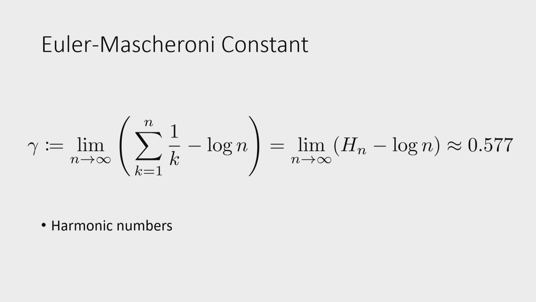So it's just the difference between the harmonic series truncated at some number n and the natural logarithm. Log obviously is not in the sum because it's not dependent on k. And now the sum we can just write as H_n, the harmonic number n, because it's the harmonic series cut off after n summands. And that's about 0.577. So the harmonic series is really close to the logarithm.